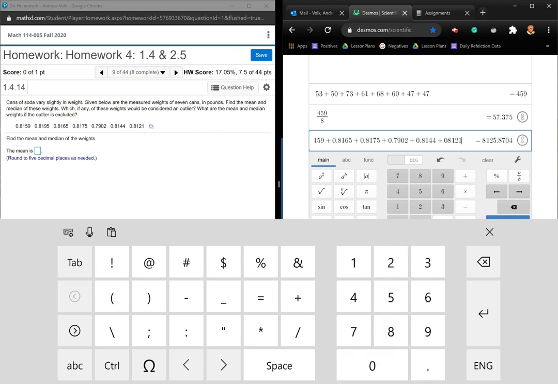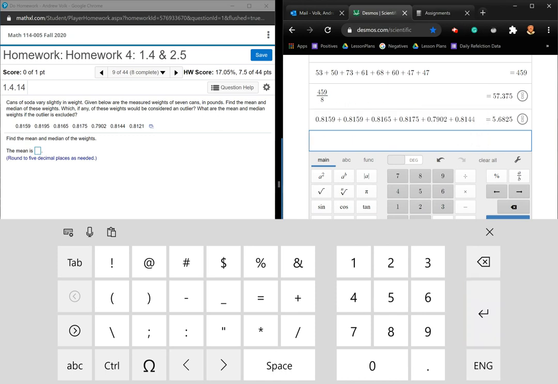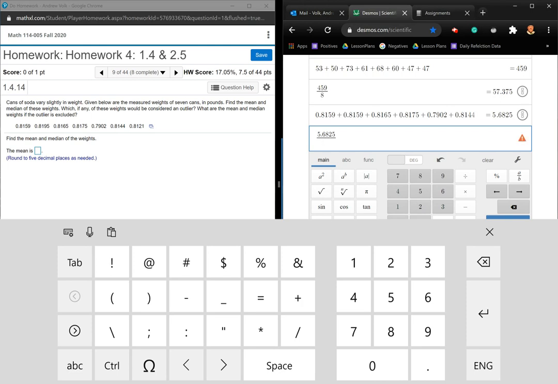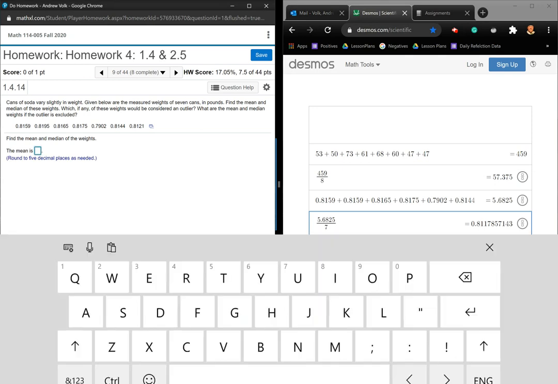0.821. I actually got, that was close. I was checking my math there and I noticed I had missed a decimal. So I did get an answer, but that is just those added up. That's not my mean. I need to take that number, and even though we're going to round it, I'm not going to round it yet. And how many are there? There's 1, 2, 3, 4, 5, 6, 7. Okay, that's a lot of decimals, but it says round to 5 decimal places. So I'm going to go ahead and type that in.